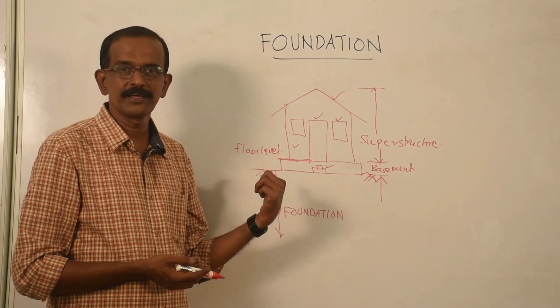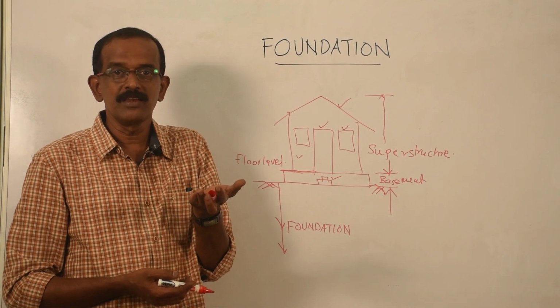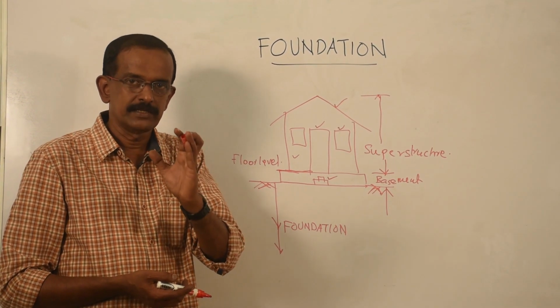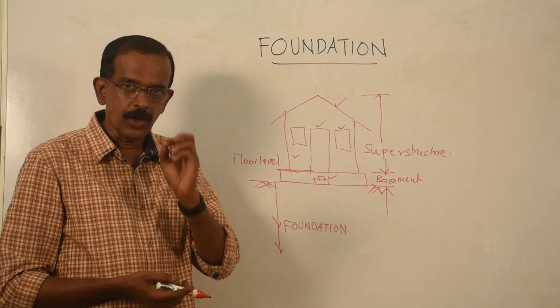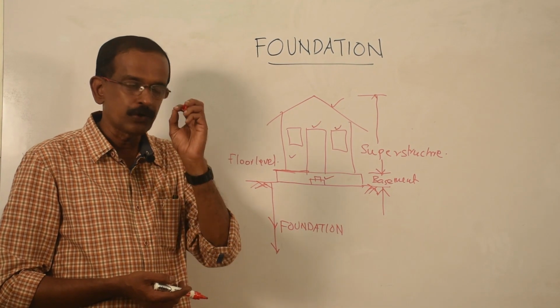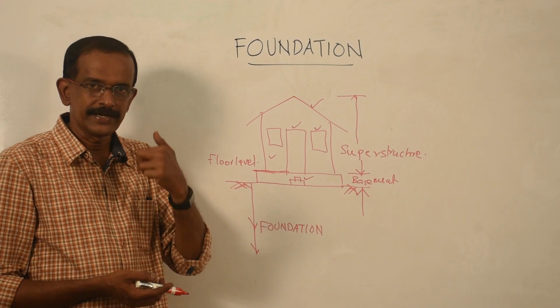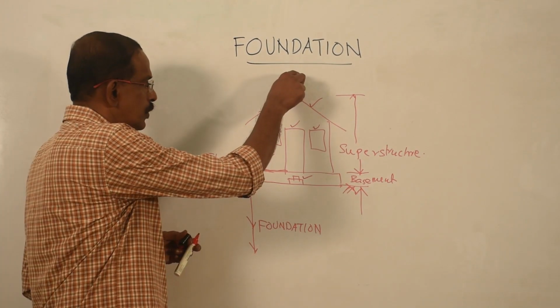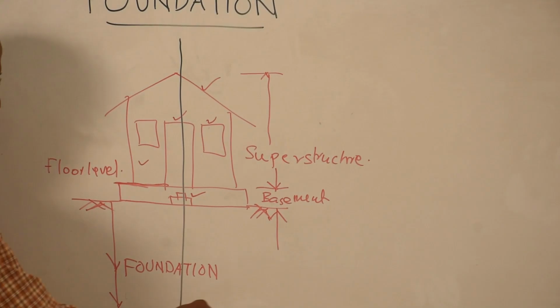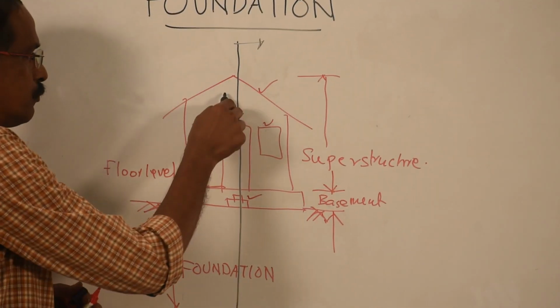Okay. Now what are the parts coming in foundation? By seeing this figure, we cannot say. To get those details, you have to get one more view of the building, that is the cross-sectional view. Assume you cut the building from top to bottom and remove this portion.